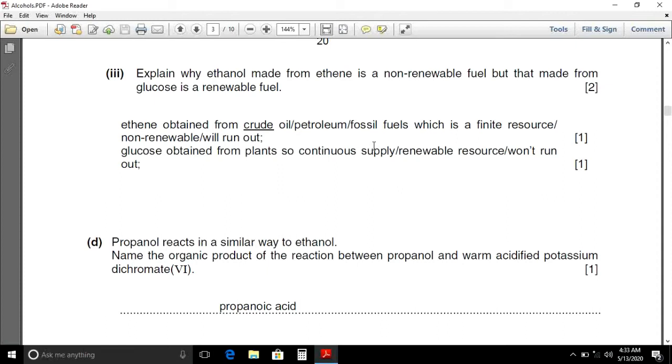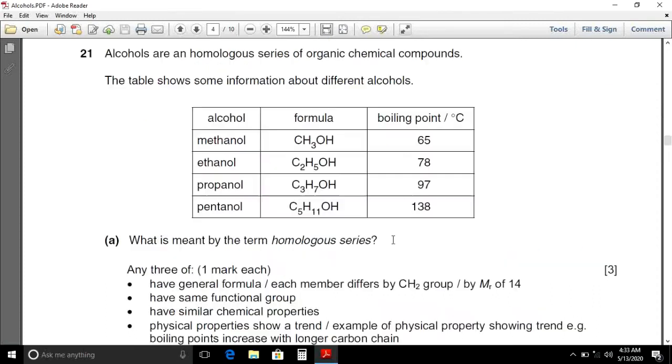Propanol reacts in a similar way to ethanol. Name the organic product of the reaction between propanol and warm acidified potassium dichromate. The product will be propanoic acid. As you know that on oxidation, propanol is being converted to propanoic acid.